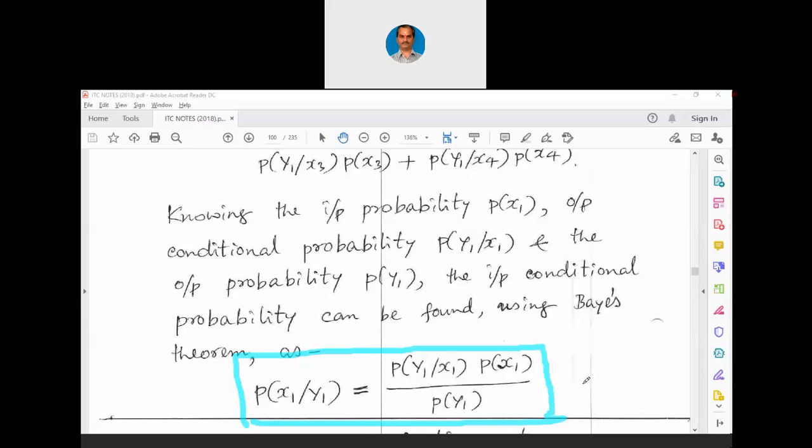No, that is not the logic here. The logic is, we are finding out how x1 and y1 are related. Okay. We want the destination to get y1 when we transmit x1. That is our goal. So, we want to find out that first. That means, when I transmit x1, you should receive y1. When I transmit x2, you should receive y2. Similarly, with x3 and x4, you should receive y3 and y4. That is the basic requirement of the communication.